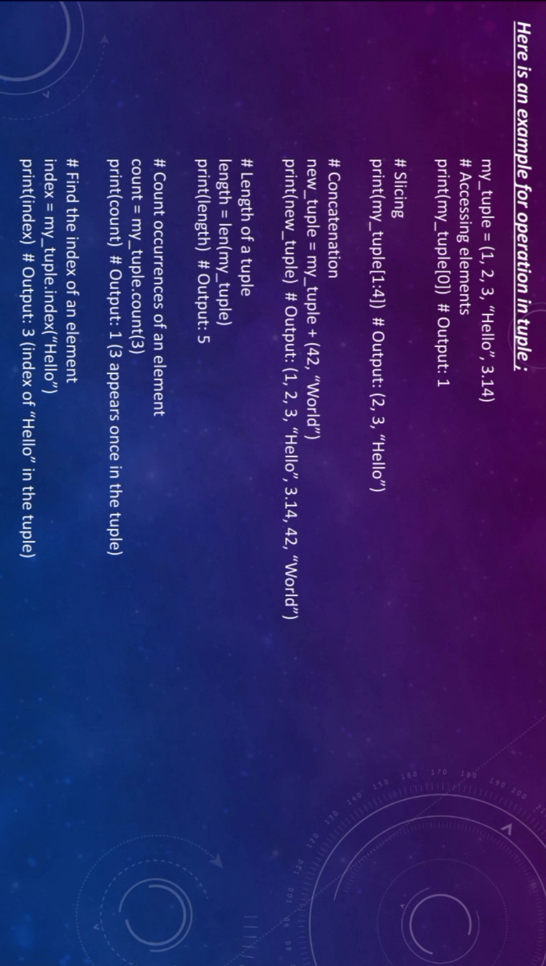And we were concatenating. Concatenating means we are adding two elements, which means a new tuple. We are giving a new element to an existing element, which means new tuple is equal to my tuple plus, in parenthesis, we are giving 42 integer and a string also, and we are printing the new tuple. In the new tuple the output will be shown with the old tuple, and 42 and the world also will be concatenated. So the output will be 1 2 3 hello 3.14 and 42 and world also it will be concatenated.